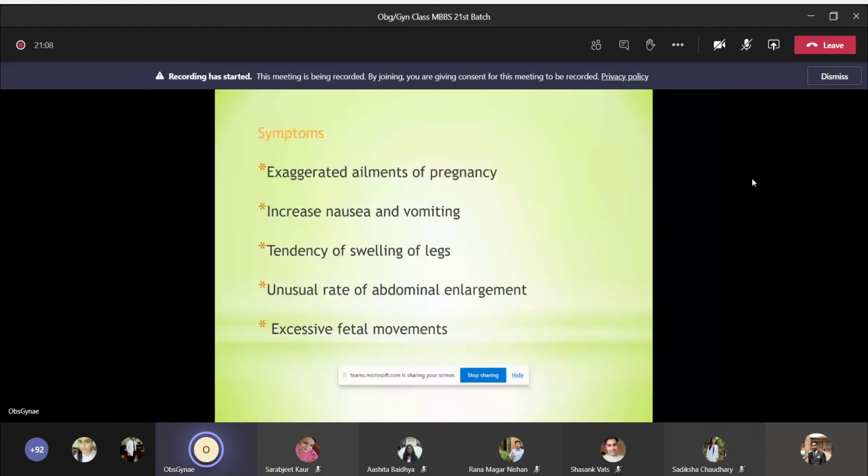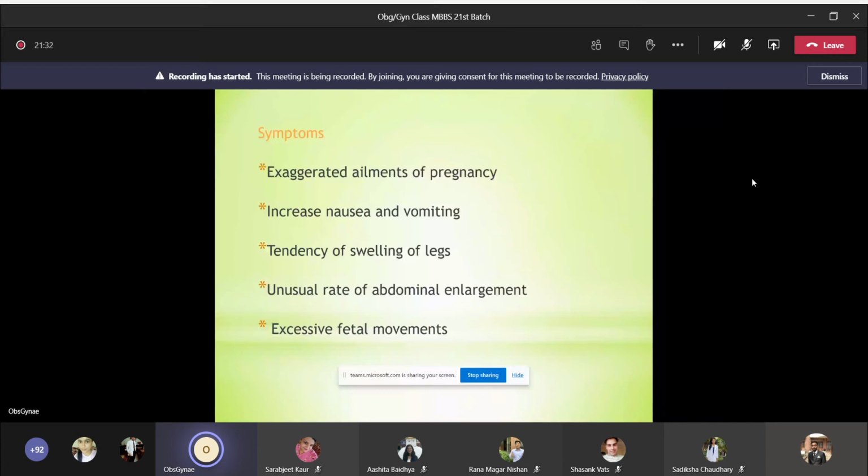Symptoms, all the elements of pregnancy, okay, that would be exaggerated. Patient will have excess nausea, vomiting, so everything, whatever is their normal thing of pregnancy, which is all exaggerated in twin. There would be increased nausea, vomiting, tendency of swelling of legs, unusual rate of abdominal enlargement, and excessive fetal movement.